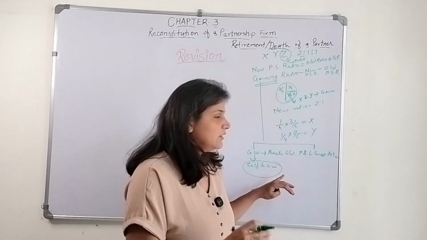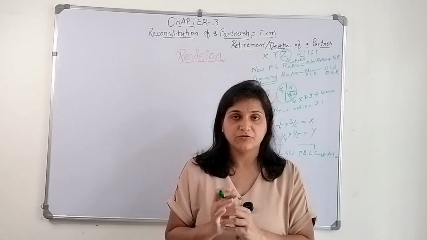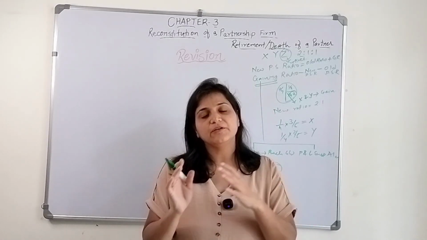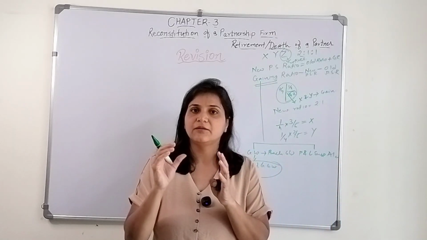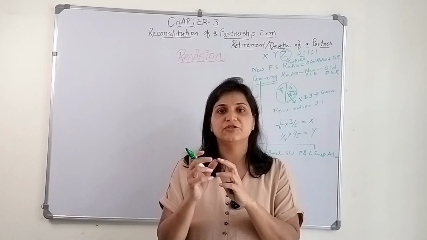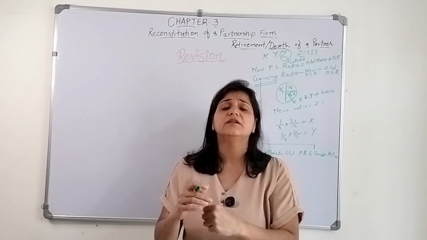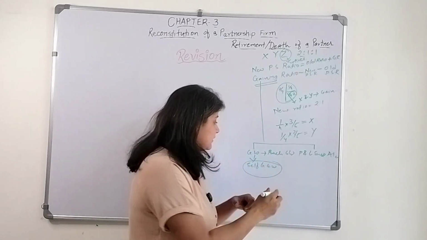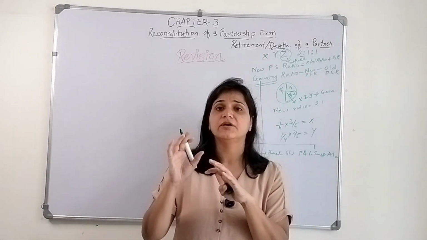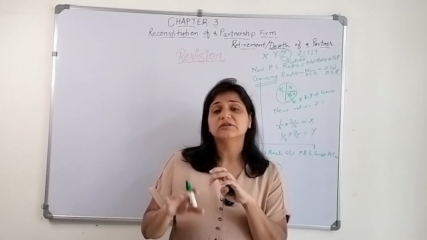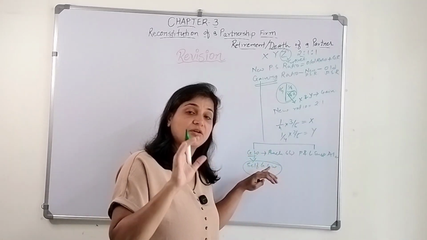Now let's say we determine the value of goodwill based on average profit. We took the profit of the past 3 to 4 years, take out the average profit of those years, and we will get the self-generated goodwill amount. That goodwill amount will be given to Z, that is, his share.